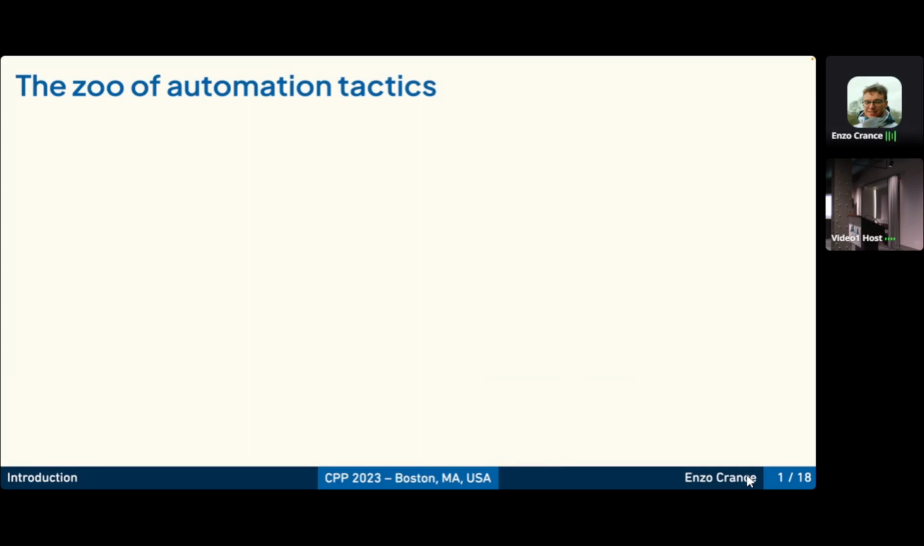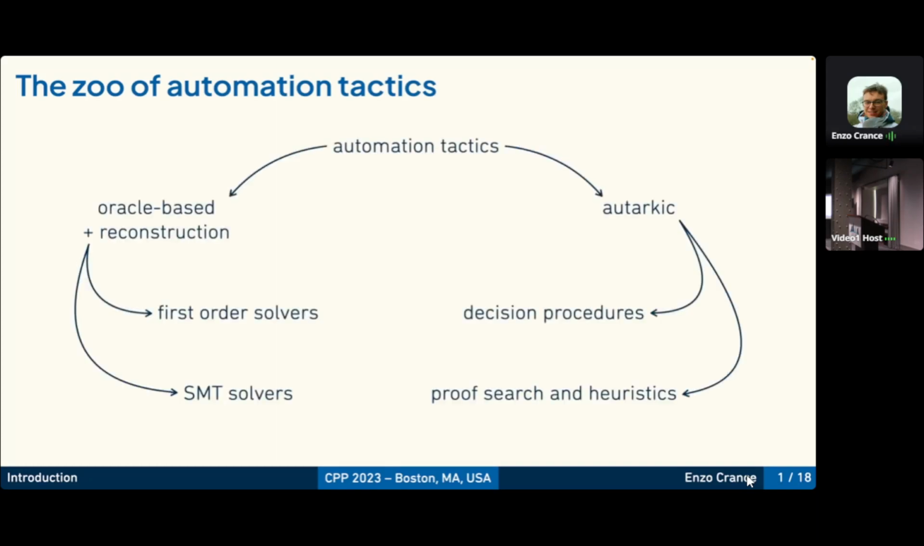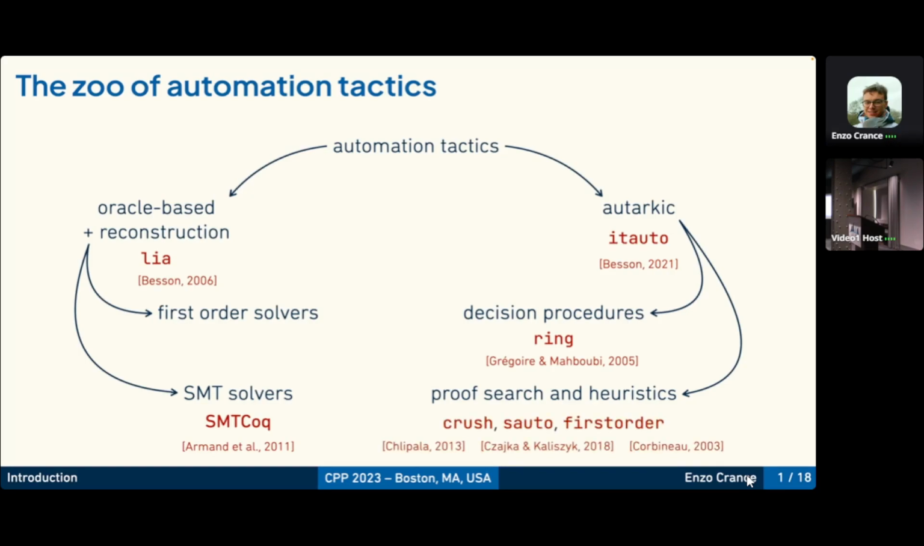In proof assistants, we can build elaborate proofs with inductive types, dependent types, etc. We have many different tactics for proof automation in the Coq proof assistant. Some have very precise theories, such as LIA or ring. We have some more general tactics targeting SMT theories, like the SMTCoq project or the Itauto project. And we also have proof search tactics, which are internal to Coq, like Crush, Sauto, or firstorder.